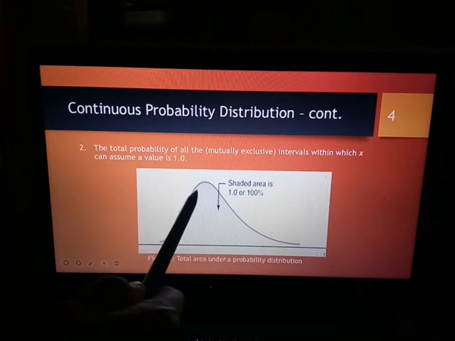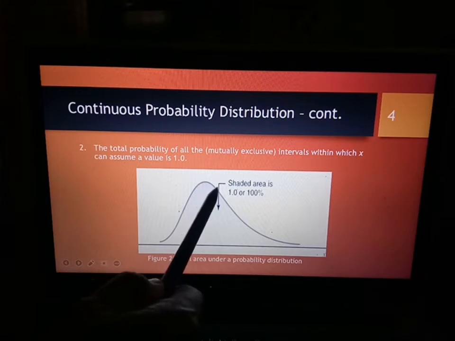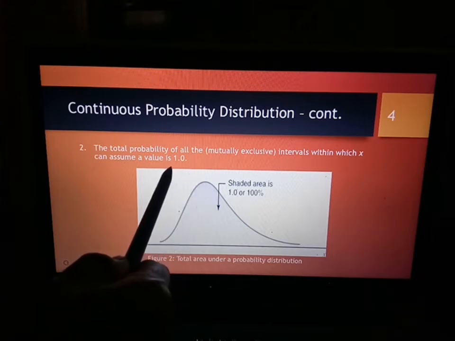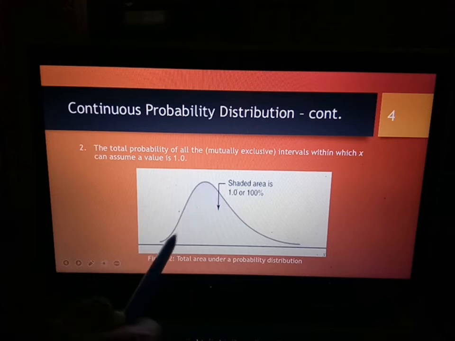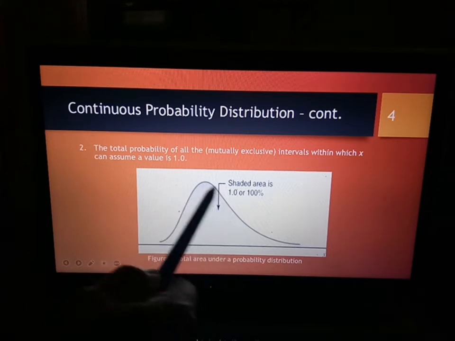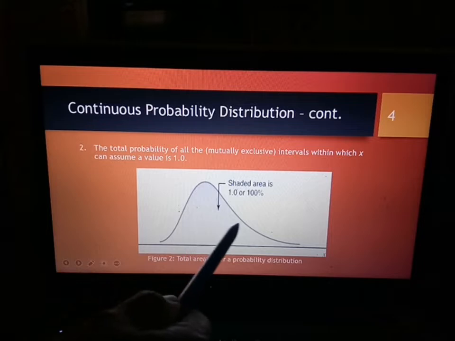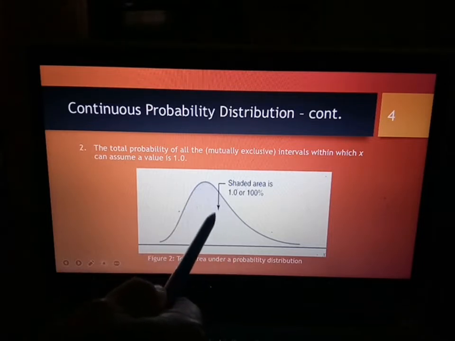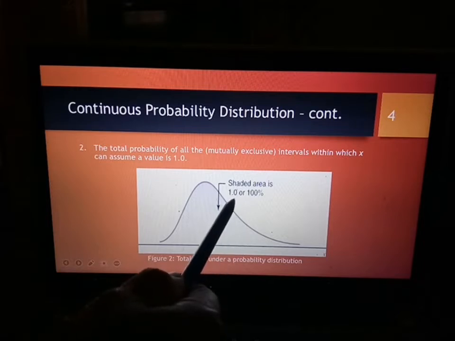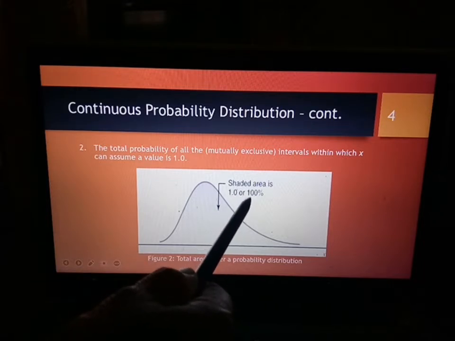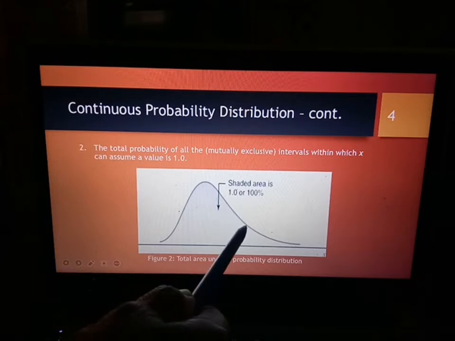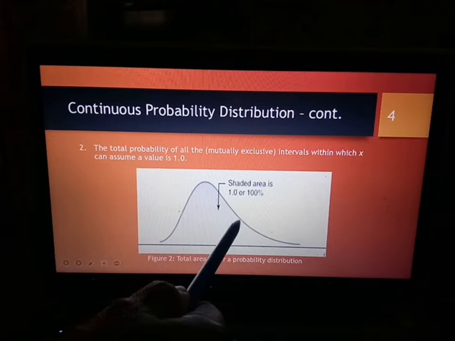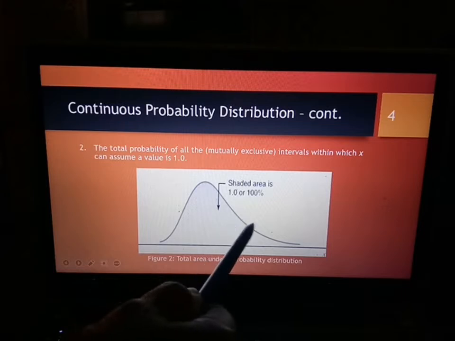Maknanya semua kemungkinan bagi event itu bila kita totalkan probability bagi setiap event itu akan berjumlah sebanyak 1. So the total area of the shaded area under this continuous probability distribution must equal 1, ataupun dalam bentuk percentage, it is 100% possible the event will occur.